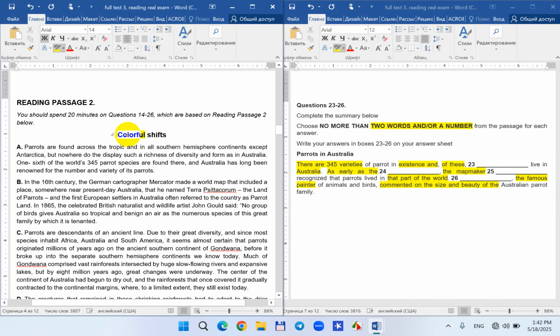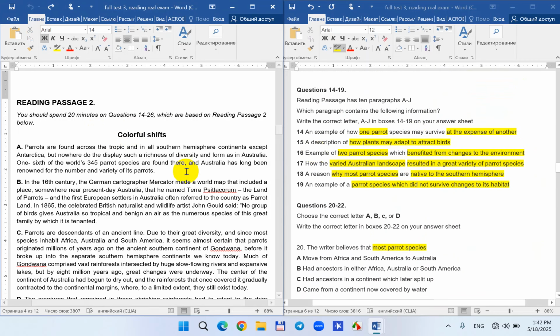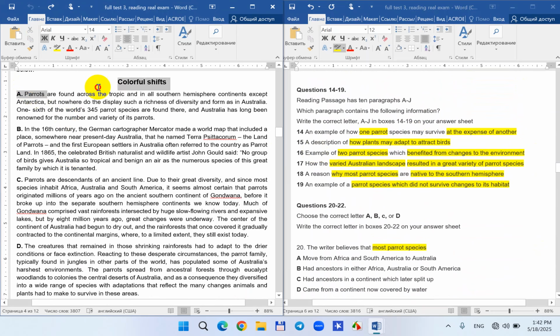And "Colorful Shifts." So we analyzed the questions, and let's start reading the passage as fast as possible. Parrots are found across the tropics and in all southern hemisphere continents, but nowhere do they display such a richness of diversity as in Australia.